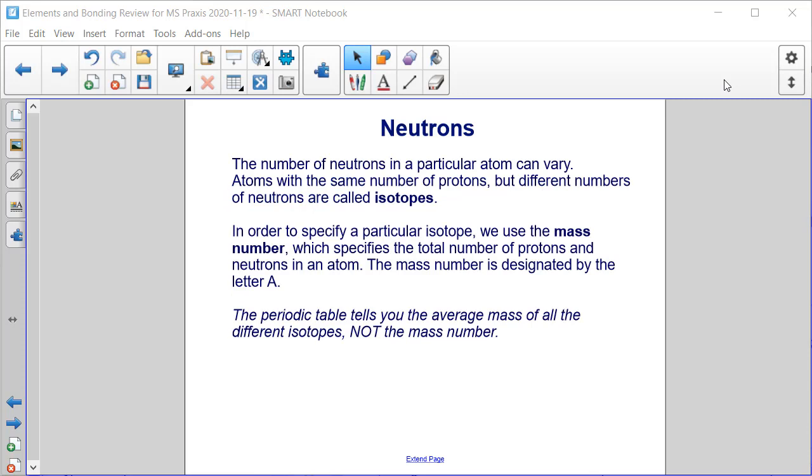While the number of protons defines an atom, the number of neutrons in a particular atom can vary. Atoms with the same number of protons but different numbers of neutrons are called isotopes. In order to specify a particular isotope, we use the mass number, which specifies the total number of protons and neutrons in an atom. The mass number is designated by the letter A. The periodic table does not tell you the mass number because it's not a whole number value. What the periodic table tells you is the average mass of all the different isotopes.